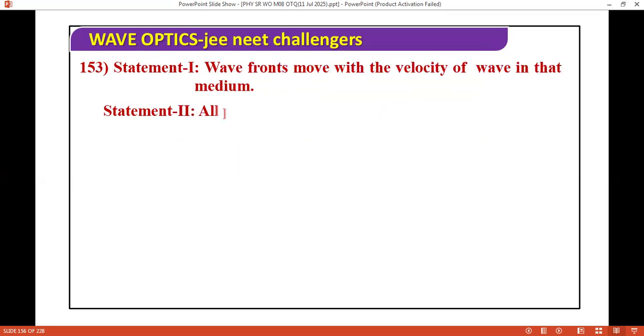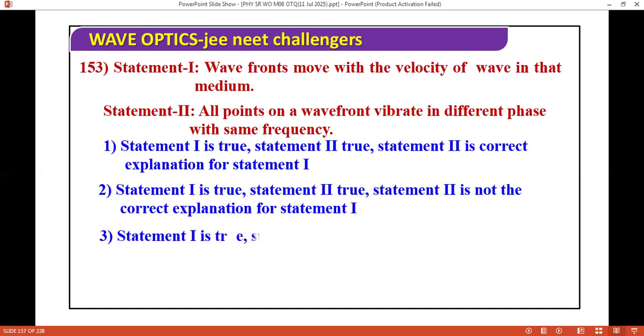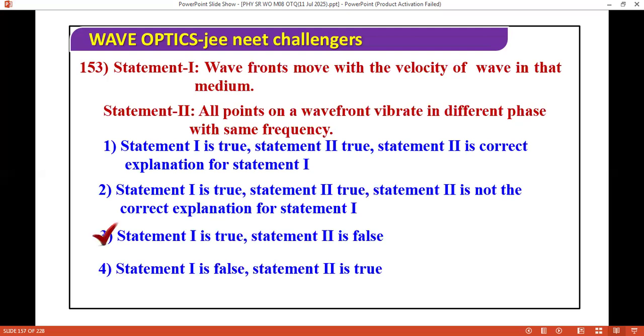Next question I have: a wavefront moves with the velocity of the wave in that medium, and all points on the wavefront vibrate in different phase with the same frequency. So we have a different question. All points on the wavefront vibrate in different phase with the same frequency, that is wrong. Statement 2 is totally wrong. You should understand that statement 2 is not correct.